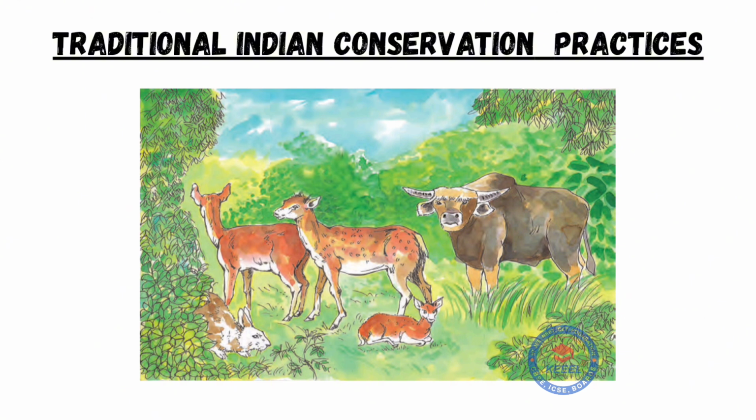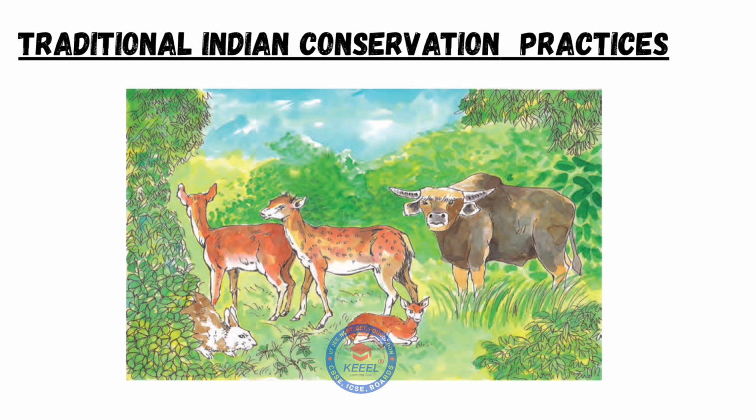Traditional Indian conservation practices. In India, there is a tradition of protecting nature through devrais. Devrais are small forests where cutting trees or hunting animals is not allowed. This helps plants and animals grow safely in that area without any modern rules.